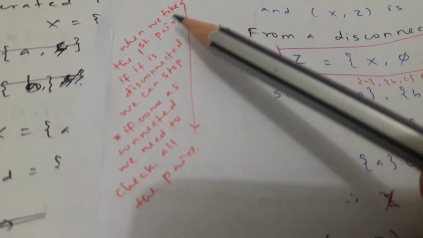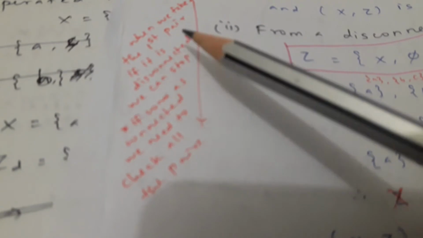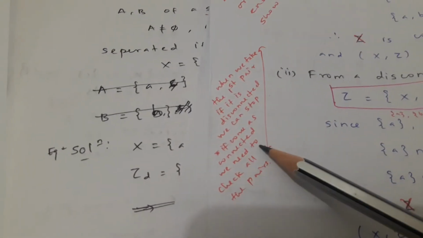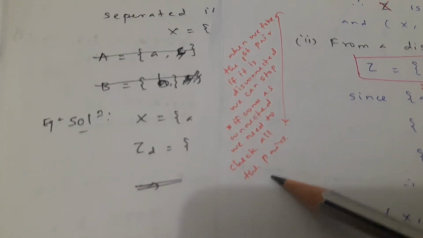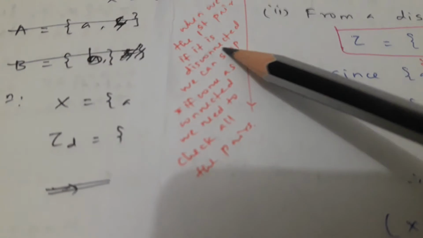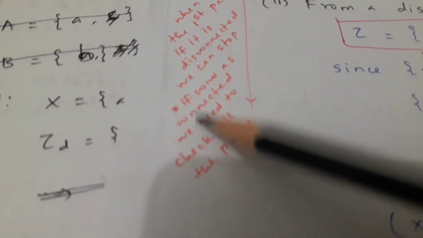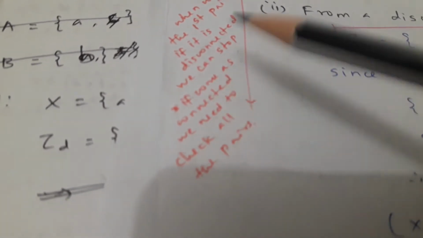So there are some notes. When we take the first pair, if it is disconnected we can stop. If it is connected, we need to check all the pairs. So if it is not disconnected at the first pair, we have to go through the other possibilities, or otherwise we can say this is connected.